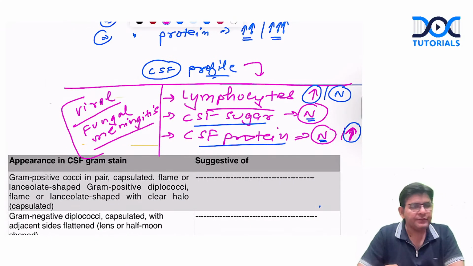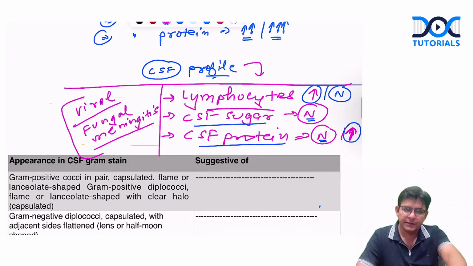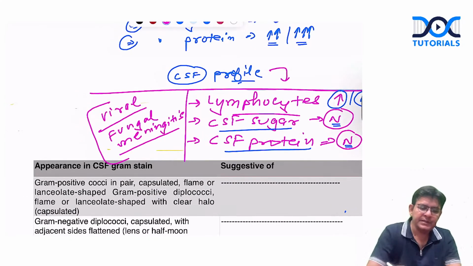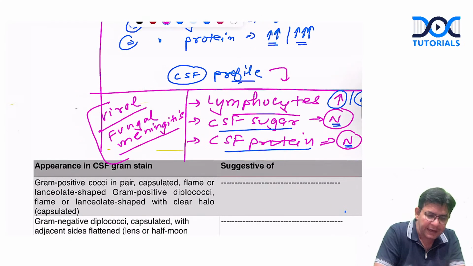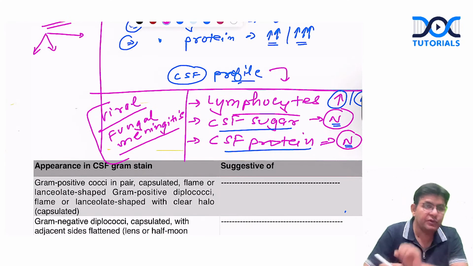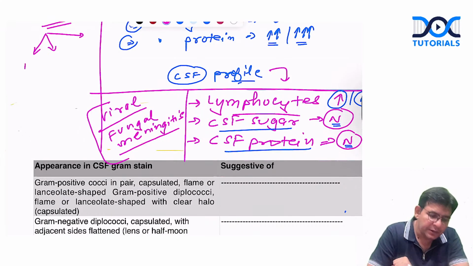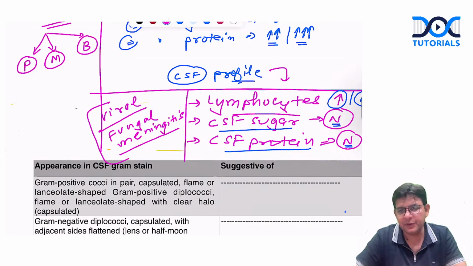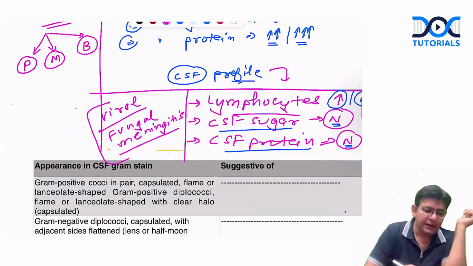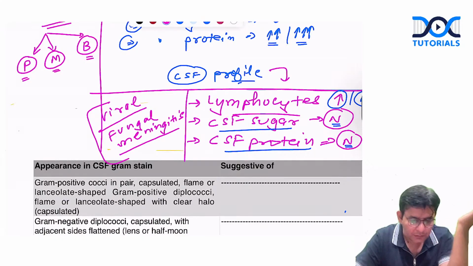So guys, we have taken the CSF from the lumbar puncture, and hardly 5 to 10 ml comes. This 5 to 10 ml of CSF is distributed into 3 labs. Which 3 labs, guys? The pathology department, the microbiology department, and the biochemistry department. Hardly 10 ml, and it is divided into 3 parts: it goes to the pathology, the microbiology, and the biochemistry lab. Now, what do these particular departments do with it?